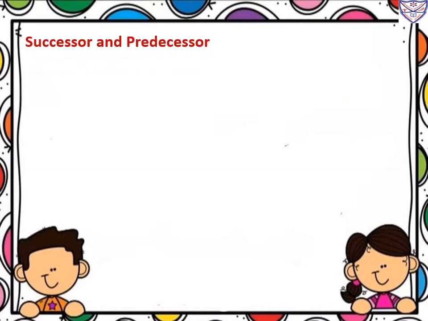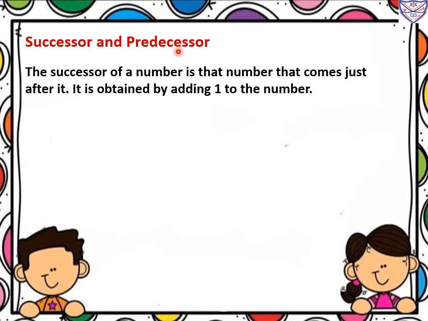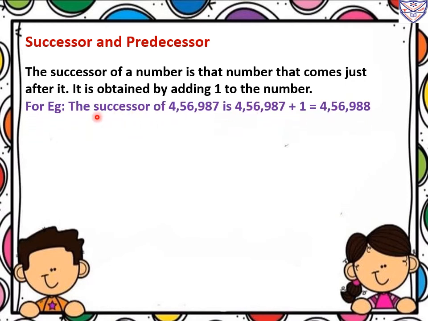Now our next topic is successor and predecessor. Now what is a successor? The successor of a number is the number that comes just after it. Okay, right, we are writing it like an after number. So the after number is known as the successor. It is obtained by adding 1 to the number. What we will do is just add 1 to that number and we will get the successor. So see, for example, we want to write the successor of 4,56,987. So what we will do, just add 1 to that number.